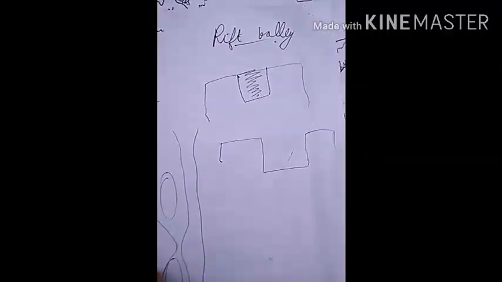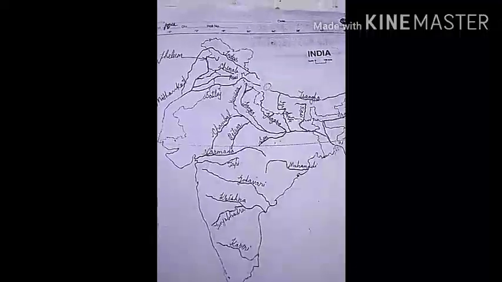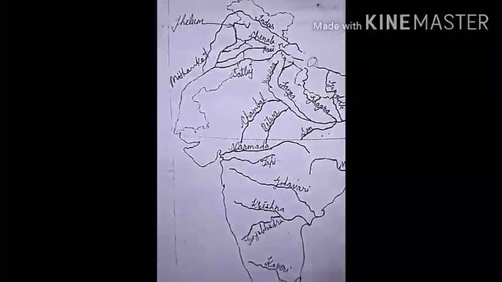Like, the area between the Satpura range and Vindhya range is a Rift Valley. River Narmada flows through a Rift Valley.